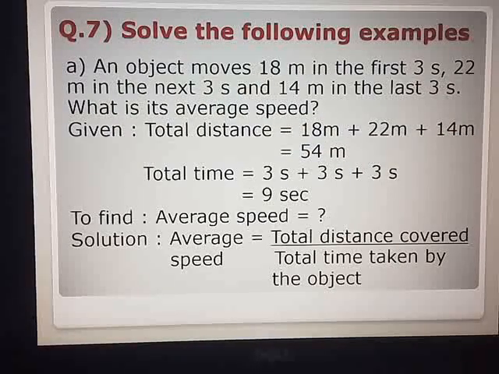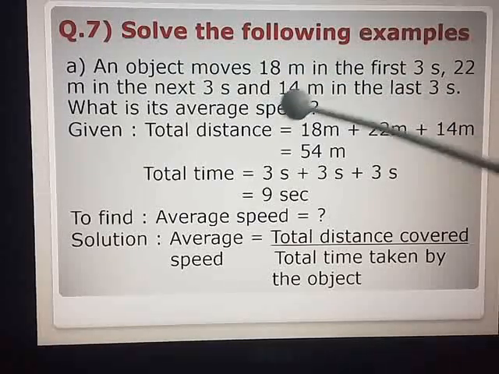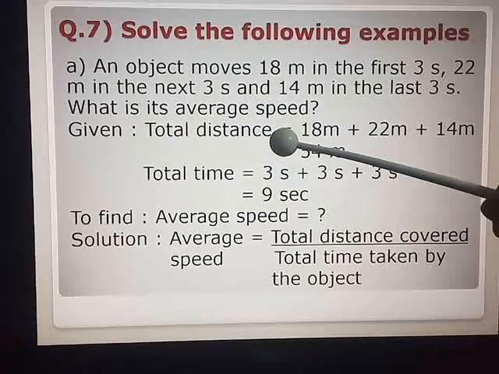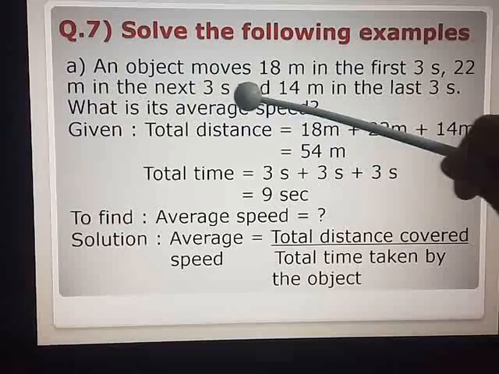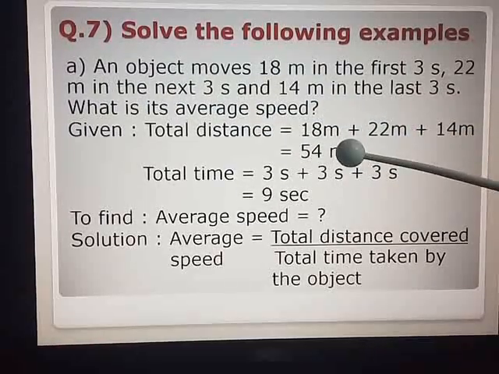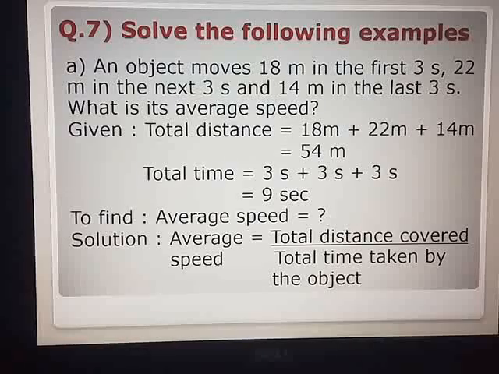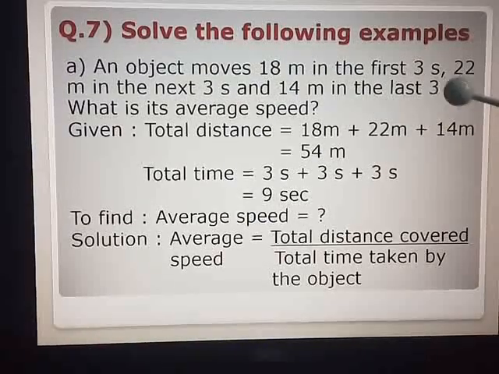Now you know, when you have to calculate anything average, like average marks, you have to add the marks of all the subjects and divide by the number of subjects. So similarly here, you have to add the total distances and divide it by the total time. Then you will get the speed. Why? Because the formula for speed is distance upon time. So first you will add the given total distance. So 18 meters plus 22 meters plus 14 meters. These three you add, it will come out to 54 meters. Next you have to add all the 3 timings. So 3 seconds, 3 seconds, 3 seconds.